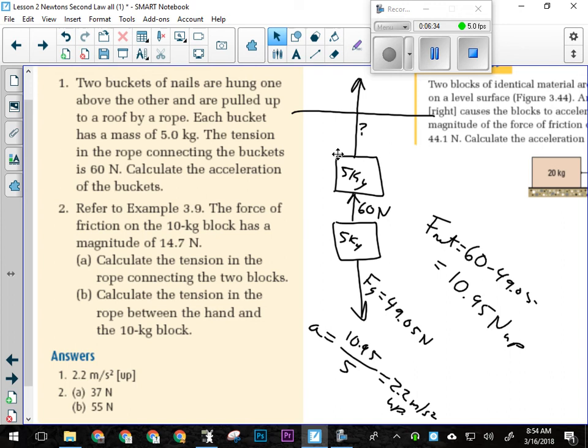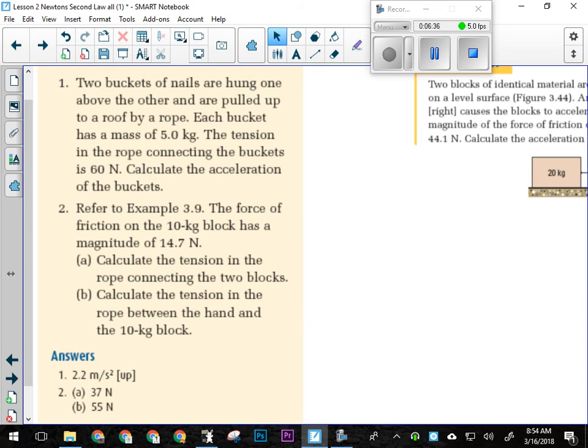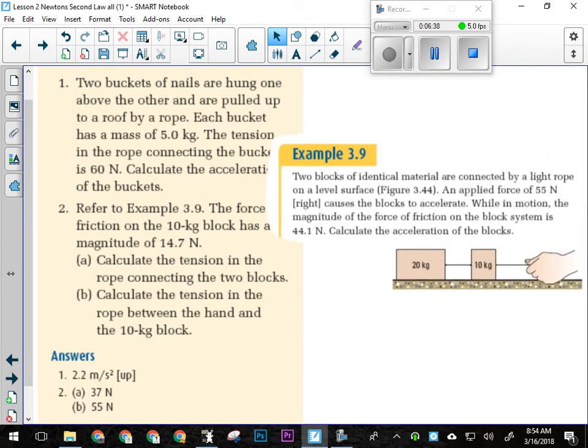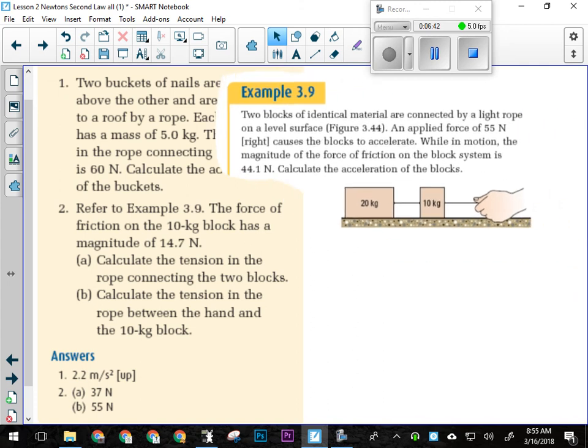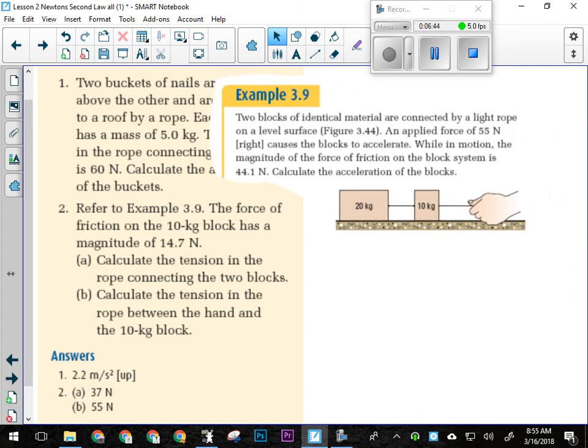So it's going to go back to the example we did before, with the 2 buckets. So everything is going to be the same, except for what they say is different here. The force of friction on the 10 kilogram block is 14.7 newtons. So they're now telling us some differences, individual parts of the system information. Calculate the tension in the rope connecting the 2 blocks is one of the things we want to do, and calculate the tension in the rope between the hand and the 10 kilogram block.